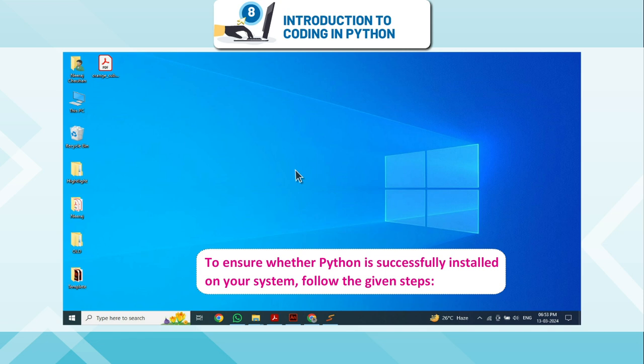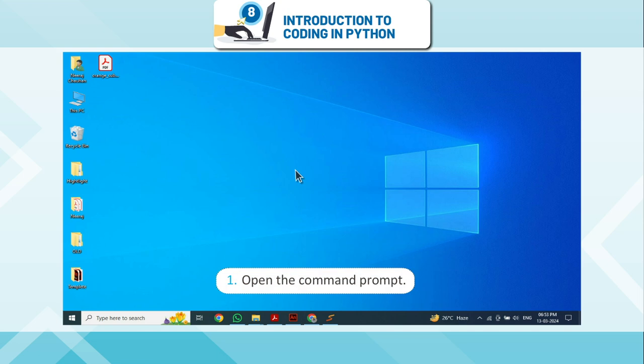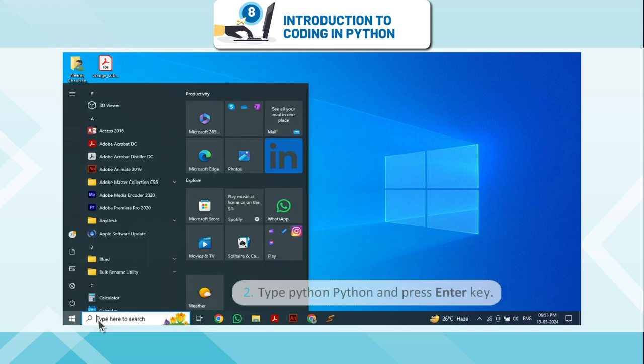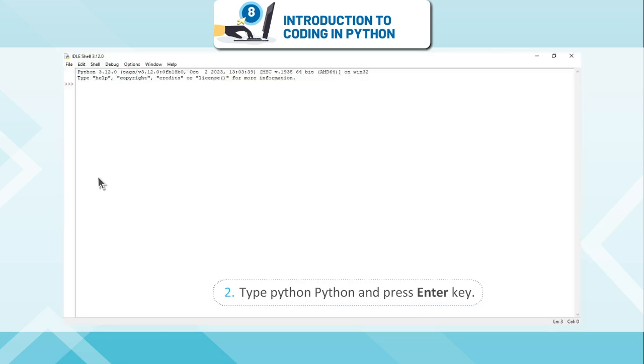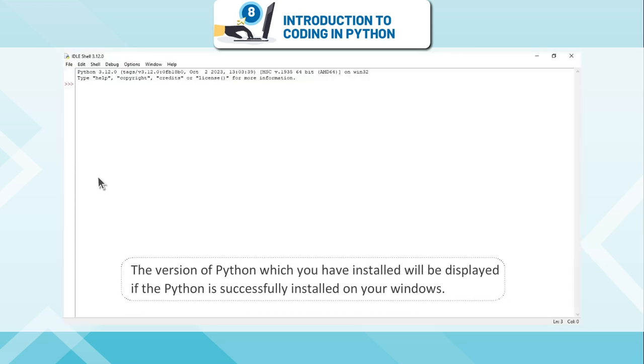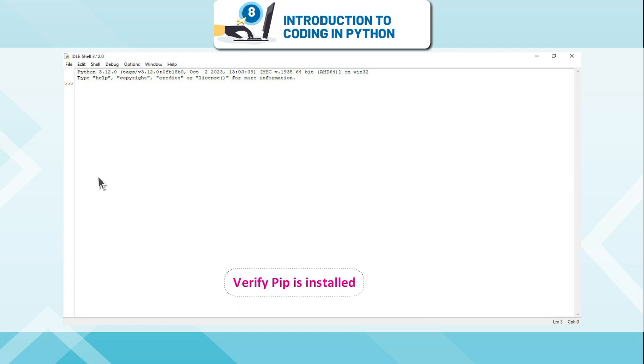To ensure whether Python is successfully installed on your system, follow the given steps. Open the command prompt. Type python and press Enter key. The version of Python which you have installed will be displayed if Python is successfully installed on your Windows.